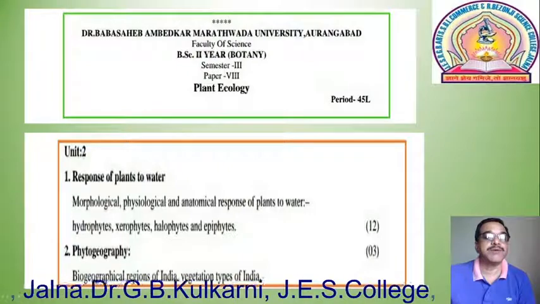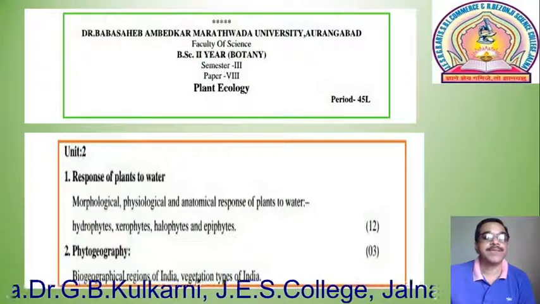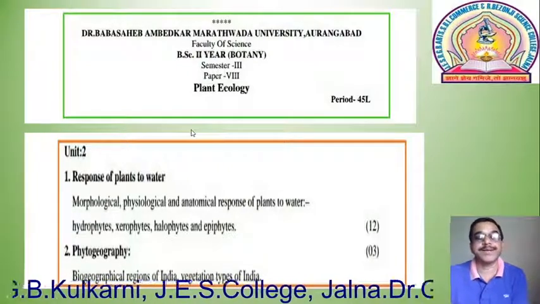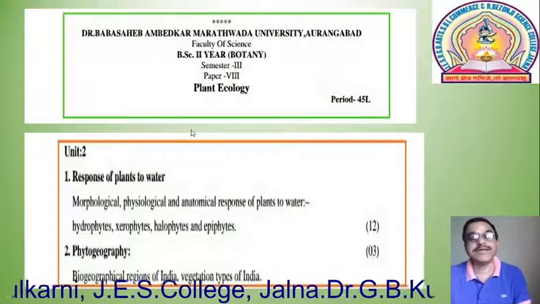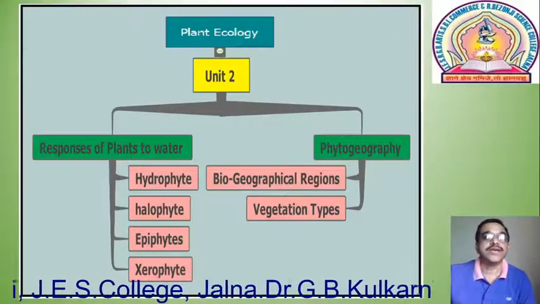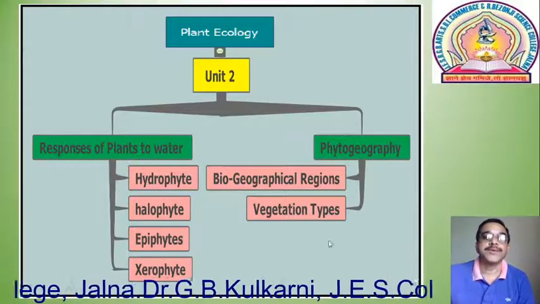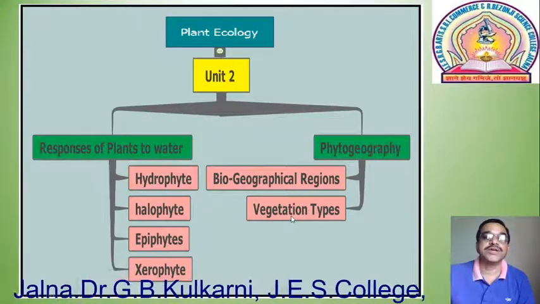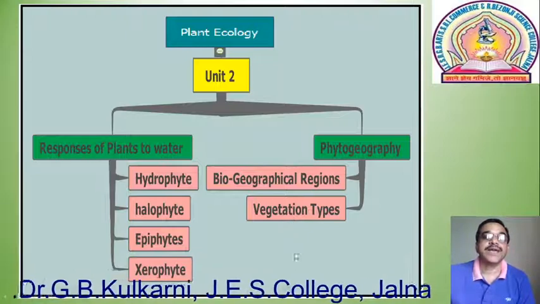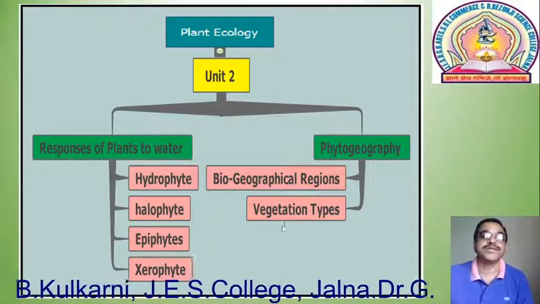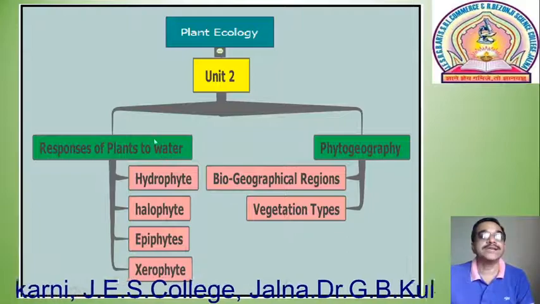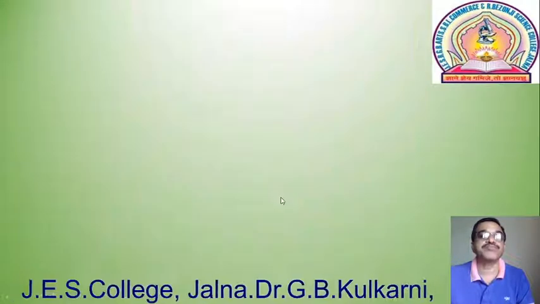What are the biogeographical regions of India? What are the different vegetation types of India? There are very rich zones in biogeographical regions from Kashmir to Kanyakumari and Kutch to the northern states of India. They have different categories of vegetation types of India. So we can summarize here unit number 2.